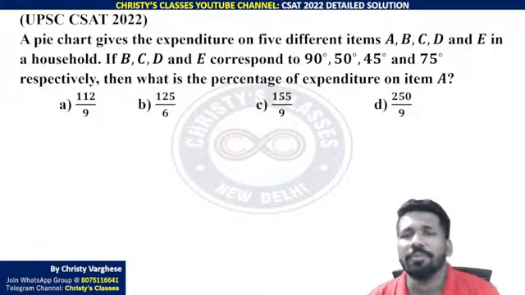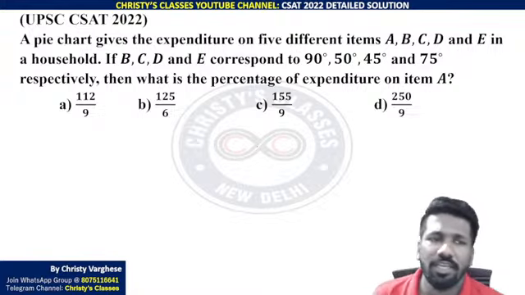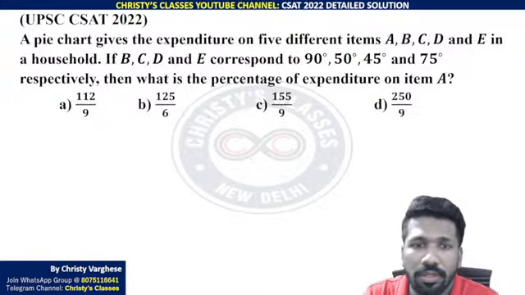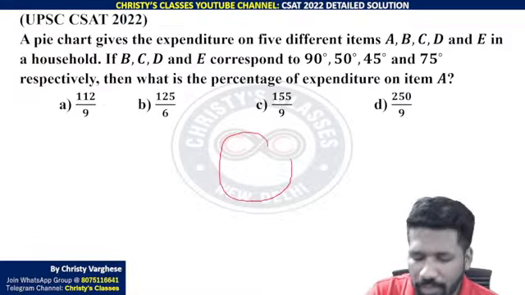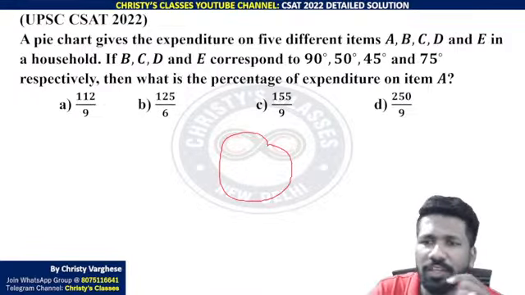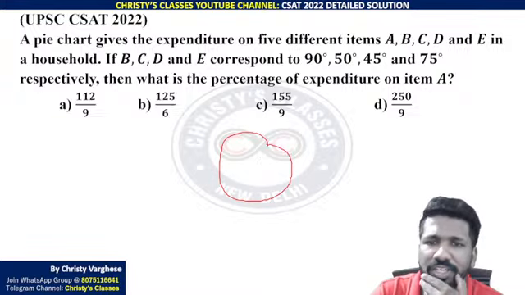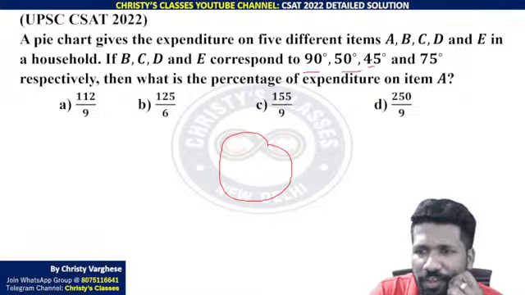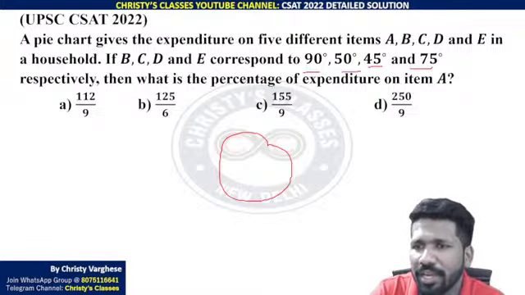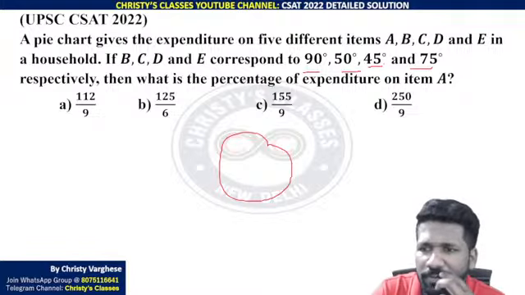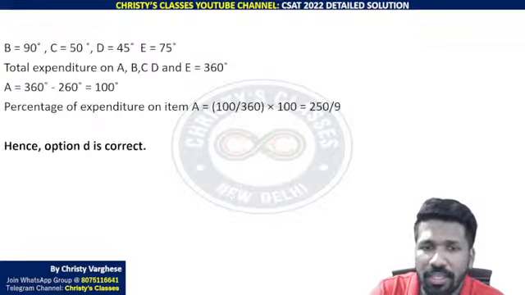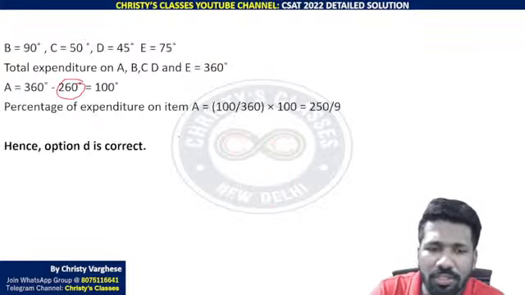So a pie chart gives expenditure on 5 different items A, B, C, D, E in a household. B, C, D, E correspond to 90, 50, 45, 75 respectively. What is the percentage expenditure of A? So 90, 50, 45, 75, when you add it, what will you be getting? 45 plus 75, 120, 170, 170 plus 90, 260. 260 degrees is already covered by all other values other than A. So remaining will be 100 only.